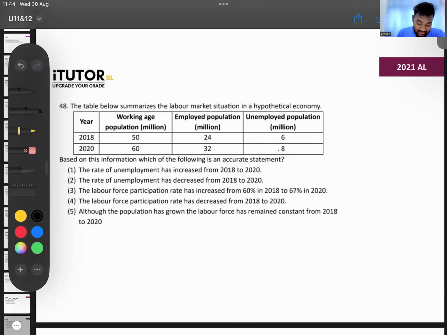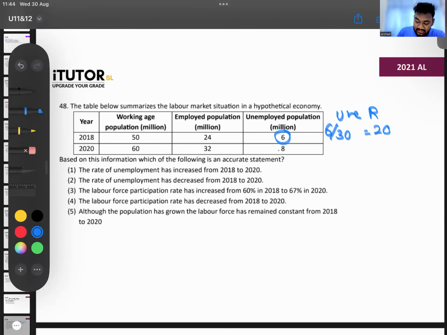Working age population, employed, unemployed. Okay, the rate of unemployment has increased from 18 to 20. Balam, the rate of unemployment, can you tell me, in 2018, how much is the unemployment rate? Unemployed are 6 people, 6 out of 6 and 24, that is 30. 6 over 30, so 6 over 30 is the labor force.